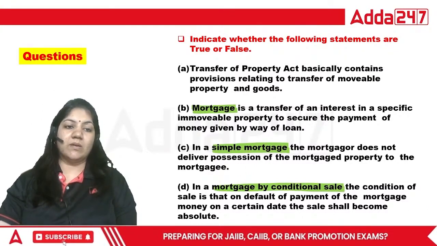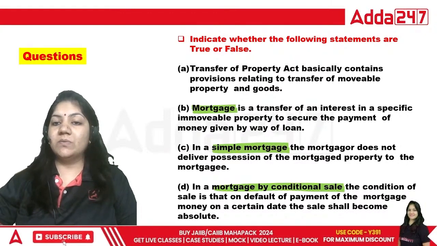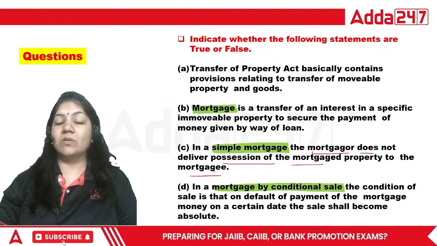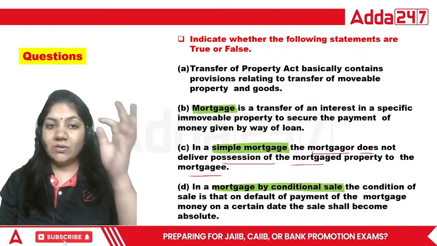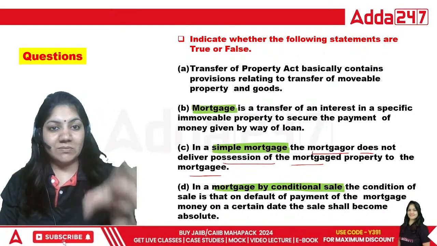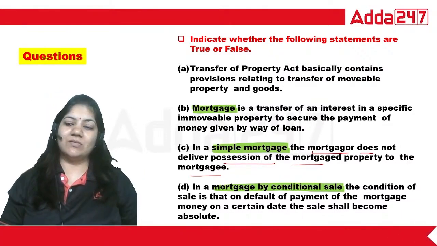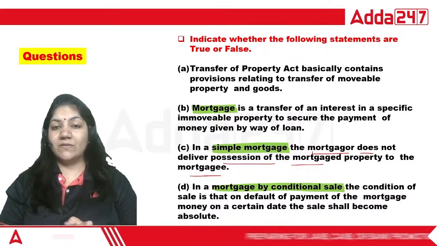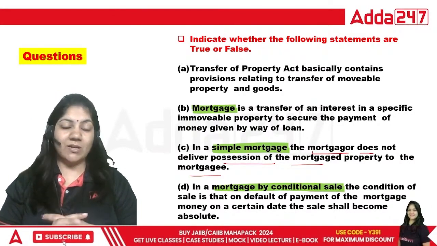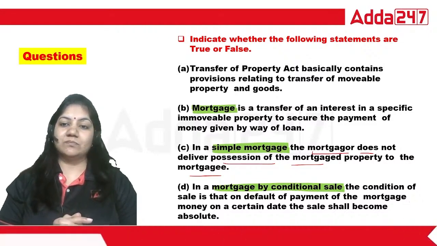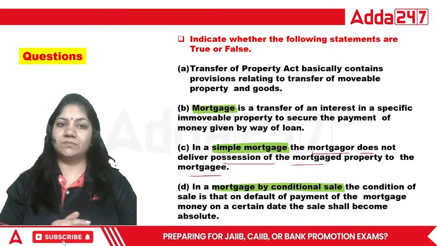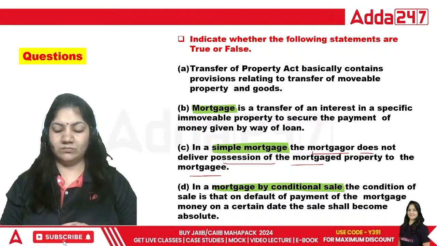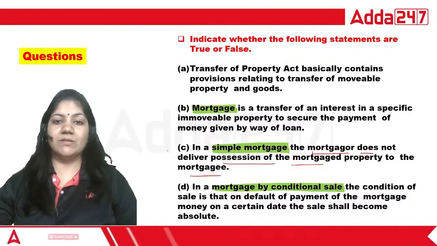Okay. So now class, the question is, in the simple mortgage, the mortgager does not deliver possession of mortgage property to the mortgagee. So first of all, you have to recall what we have learned in the simple mortgage. Then you have to give me the answer. So simple mortgage, tell me. The mortgager does not deliver possession of mortgage property to the mortgagee. That is true and false. So for this question, the right answer is absolutely true.